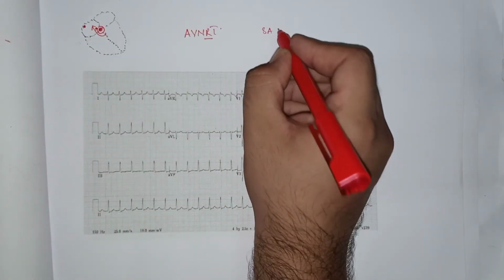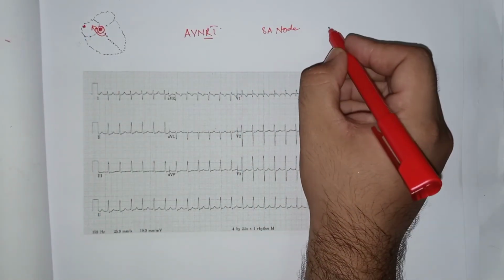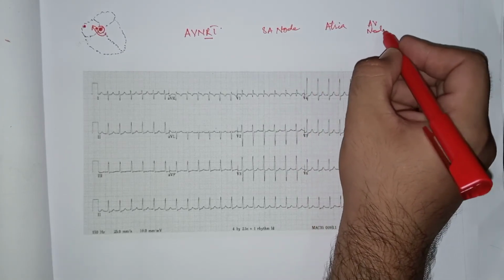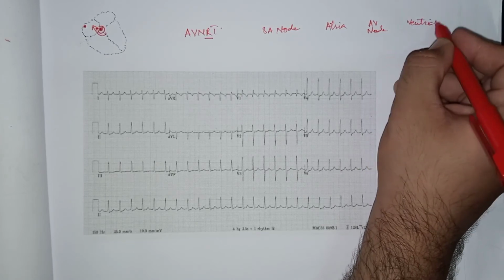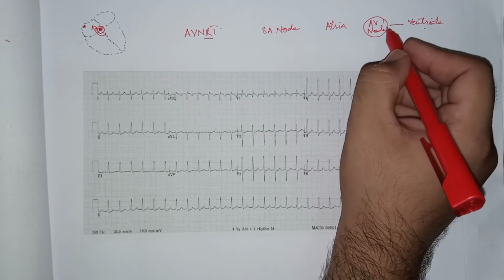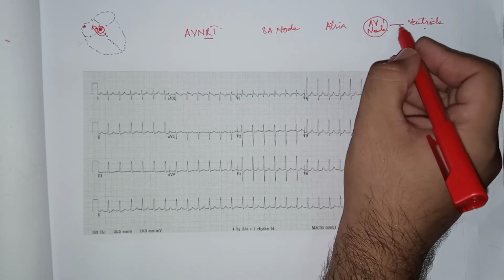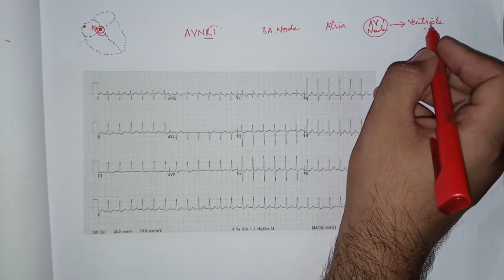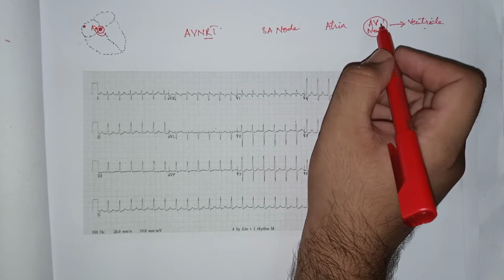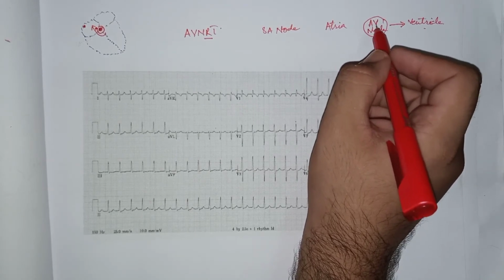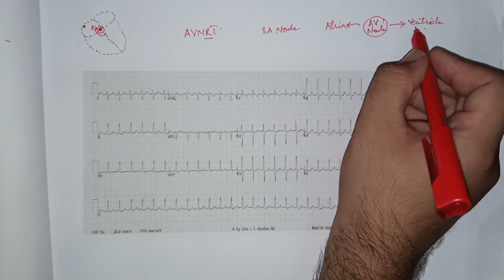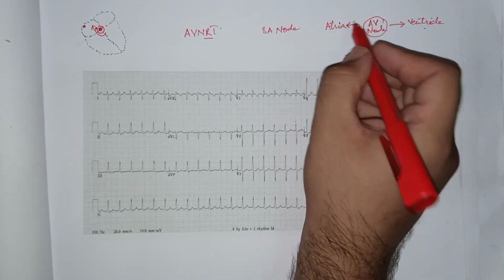Normally the electrical activity starts from the SA node, then goes into the atria, then the AV node, and then finally reaches the ventricles. But here the problem is in the AV node. When the electrical activity passes from the AV node, it causes the first contraction of the ventricle, and after the ventricular contraction there is a backward flow of the electrical activity from the ventricles into the AV node and from the AV node into the atria. So there is a contraction of the ventricle first and then a sudden contraction of the atria.